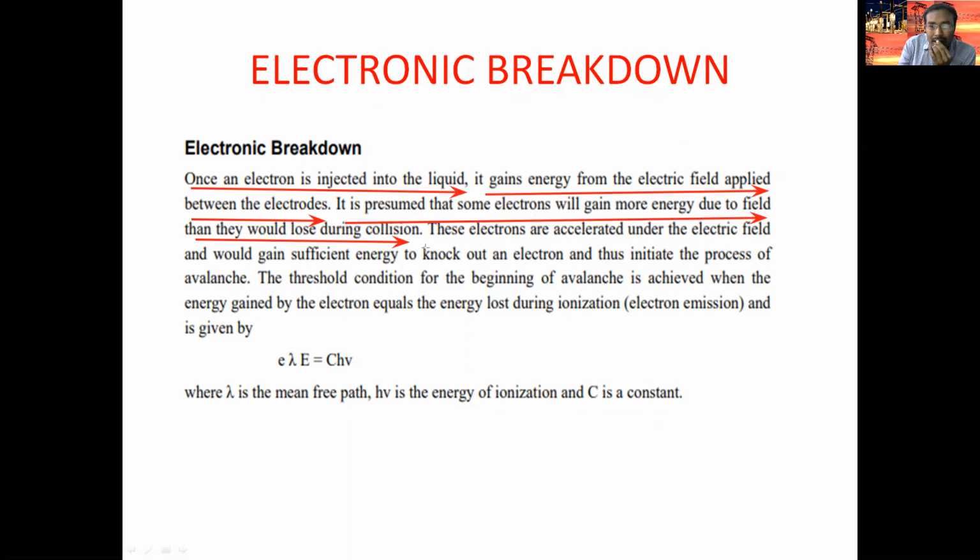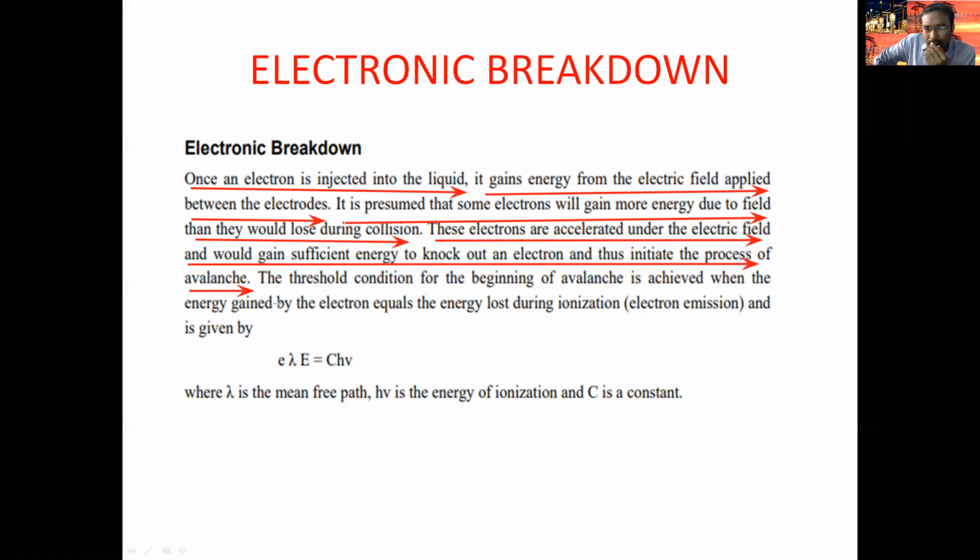Then there is a collision. Because of collision, a larger number of electrons are released. These electrons are accelerated under the electric field and would gain sufficient energy to knock out an electron and then initiate the process of avalanche.